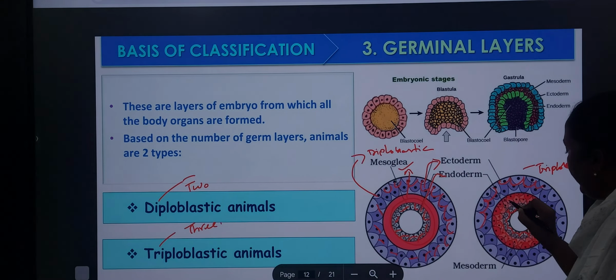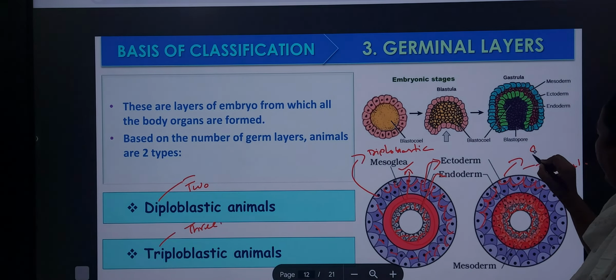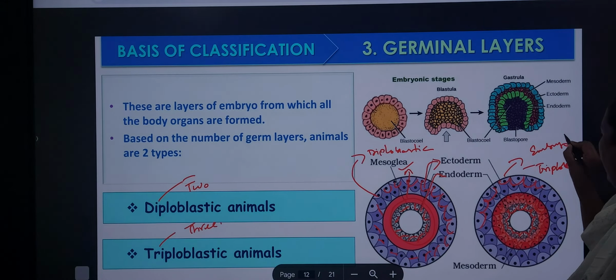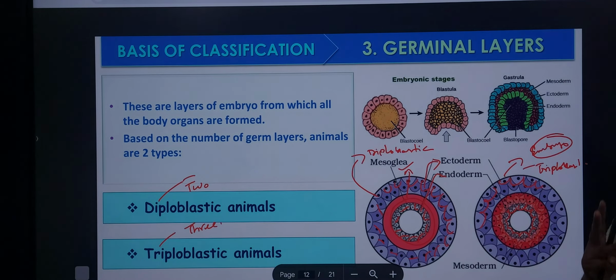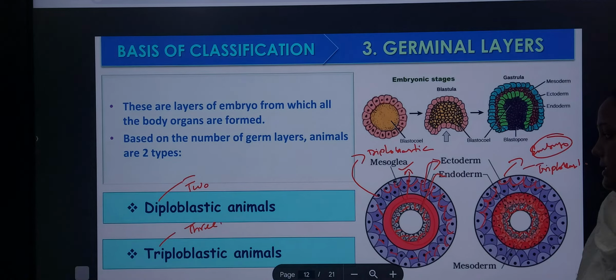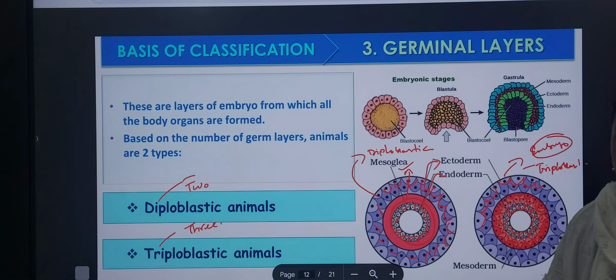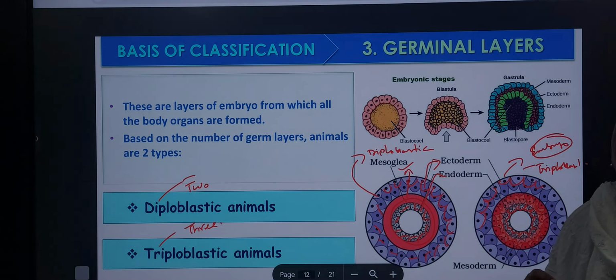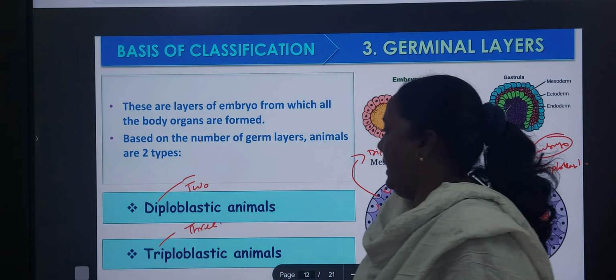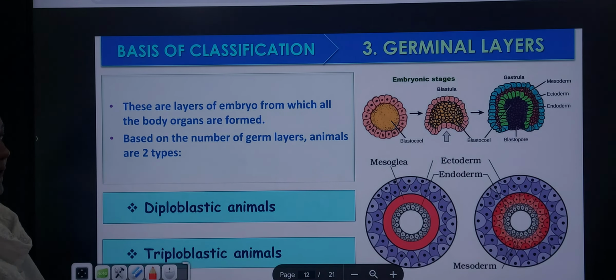A well-developed mesoderm is present, meaning this is a fully developed embryo with germinal layers. Here, three layers are perfectly present in the triploblastic. But in the diploblastic, instead of mesoderm, a jelly substance is present, called mesoglea. So this is about the germ layers, triploblastic and diploblastic.